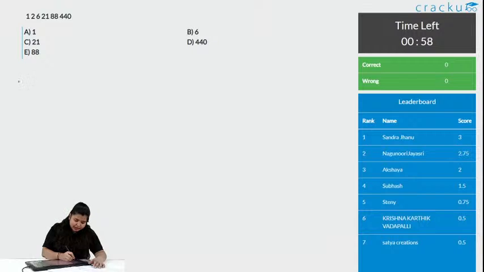The next question can be quite tricky. Just analyze it carefully and then mark your answer.